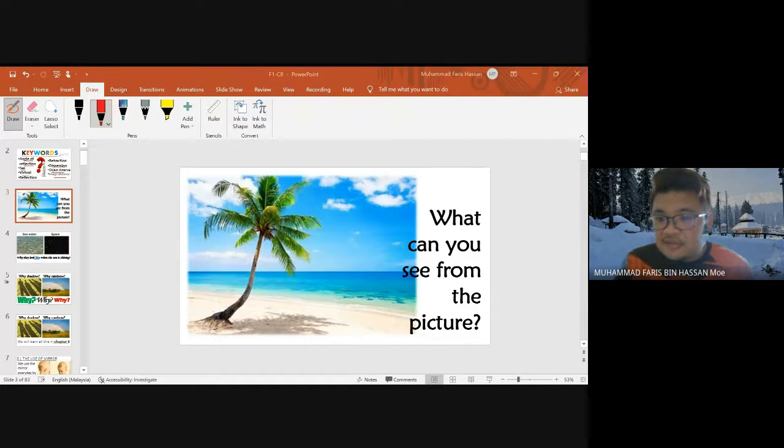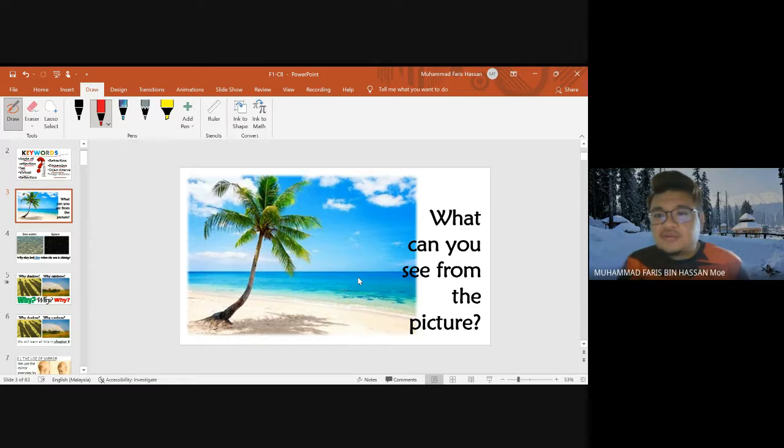What else? Clouds. And you can see white clouds, and then you can see a blue sky, and then you can see white sandy beaches, and then you also can see the deep blue sea. So the green one, the white one, and the deep one is the blue one.